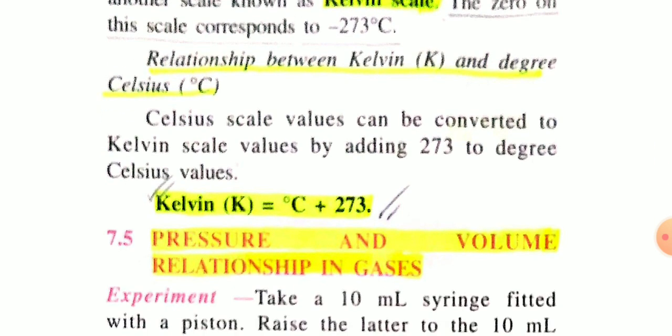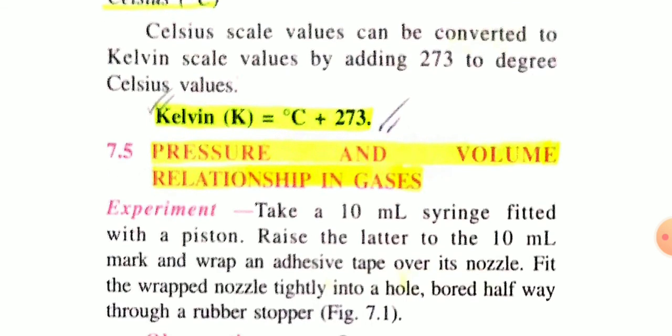And now the relationship between Kelvin and degree Celsius. Kelvin is equal to degree Celsius plus 273. So if temperature is given in Celsius scale, then add 273 to the value of temperature given in Celsius scale, okay, and you will get temperature in Kelvin scale.